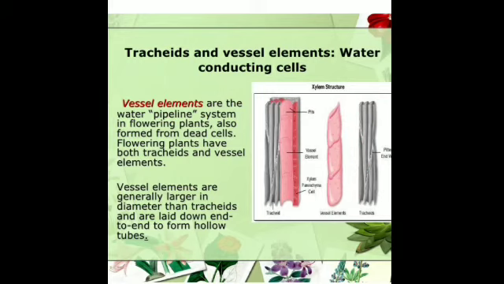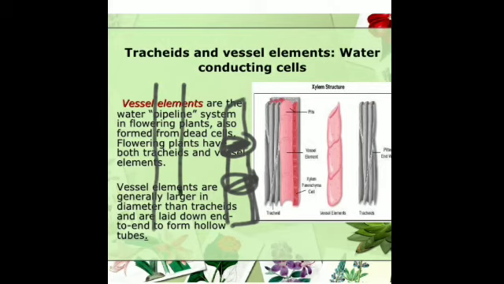For instance, if this is the first cell, next is the second cell, then the third vessel cell, then there is a wall in between. This wall dissolves and forms a continuous channel as if it is a single tube. Is that clear?